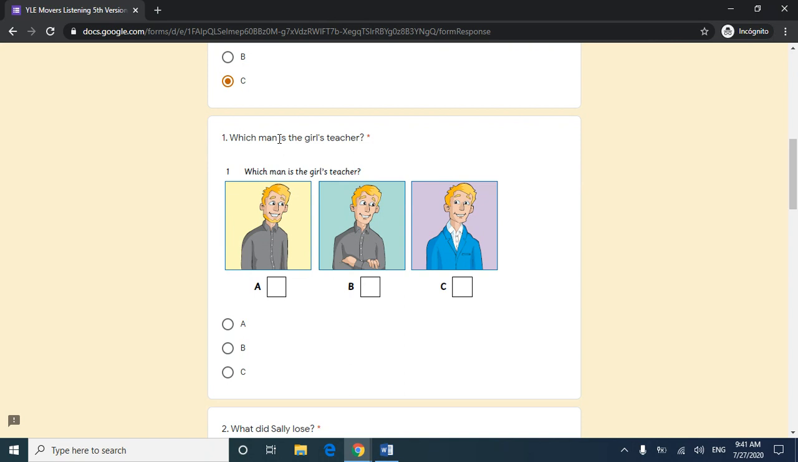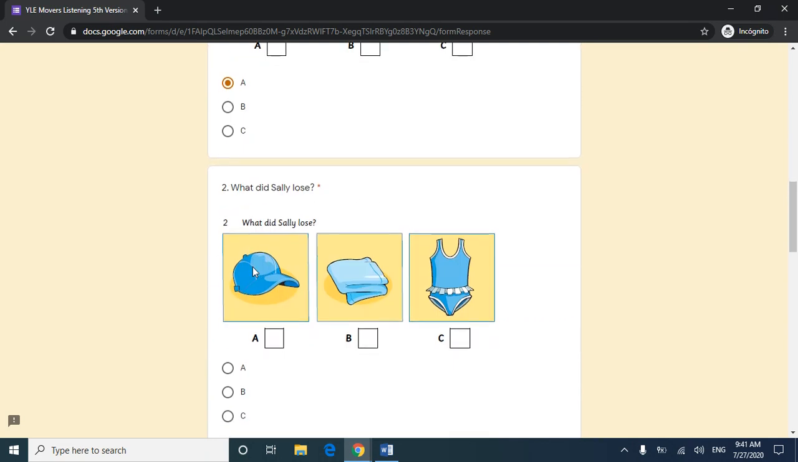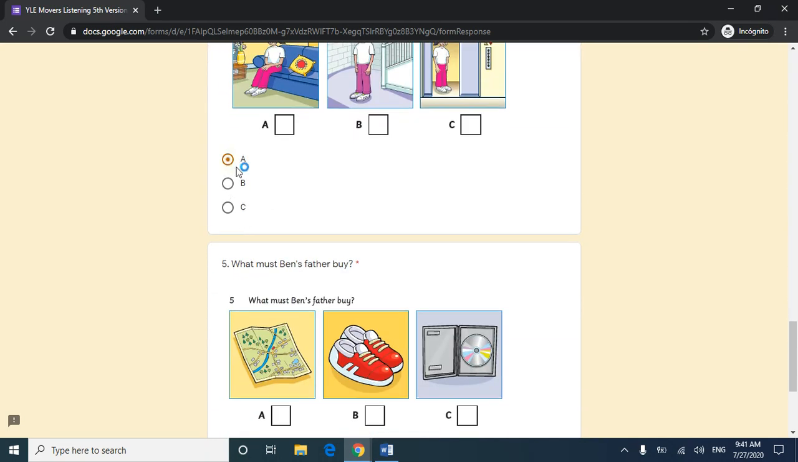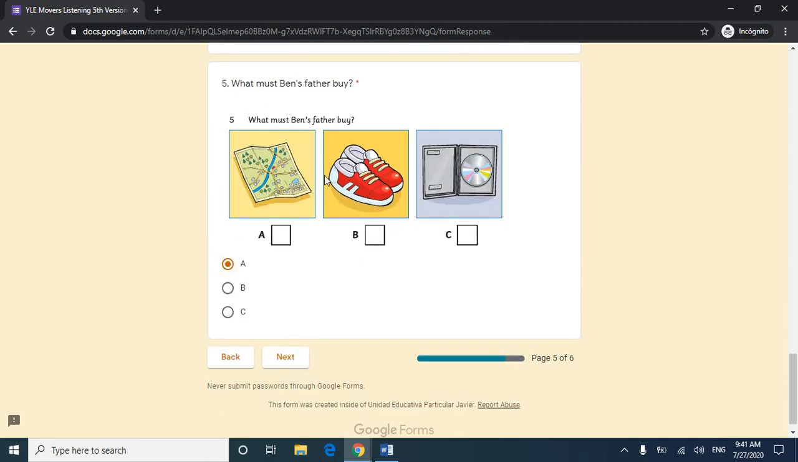We listen to the audio, and we click the correct answer, letter A, B, or C. Okay, the teacher is going to select all letter A just to continue with the next part, and that's what you have to do in part number 4.